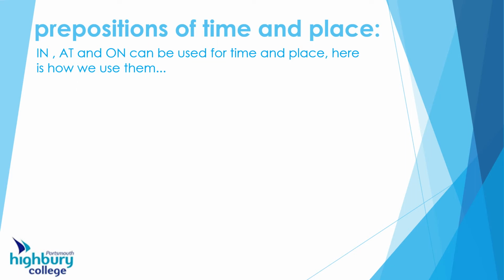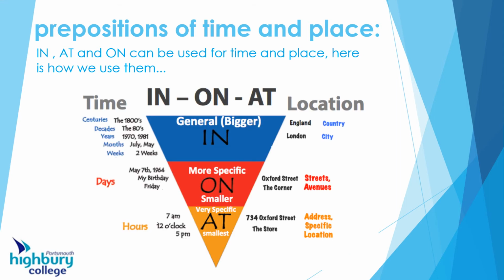Now there are three prepositions that we use as prepositions of time and prepositions of place. So in, at, and on. But there's a really good way to remember how to use these. And if you look at the next picture, this will help you. So when we're talking about time and place, or in this picture we call it location, where something is, if we're talking generally, so big things, we usually use in.